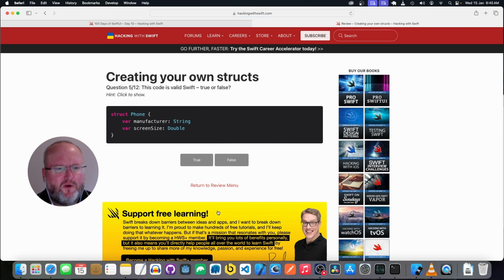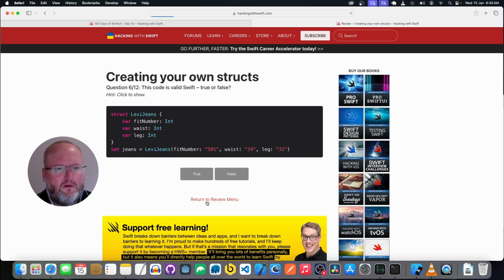Okay, we have a struct Phone, property manufacturer of type String, and screen size of type Double. Yeah, that looks valid. A struct LeviJeans with a property fit number of type Int, and waist Int, and leg Int. And we've got jeans equals LeviJeans, fit number. Oh, these are passing in strings, not Ints. So this is not valid.